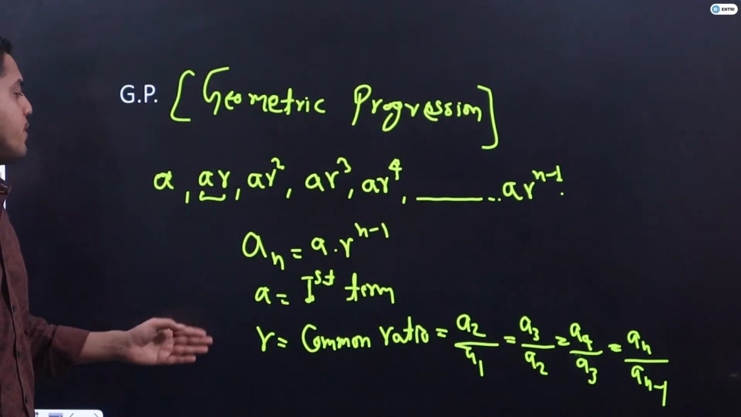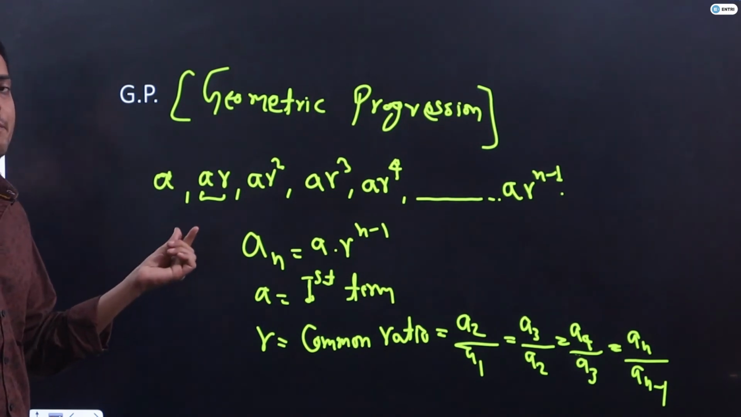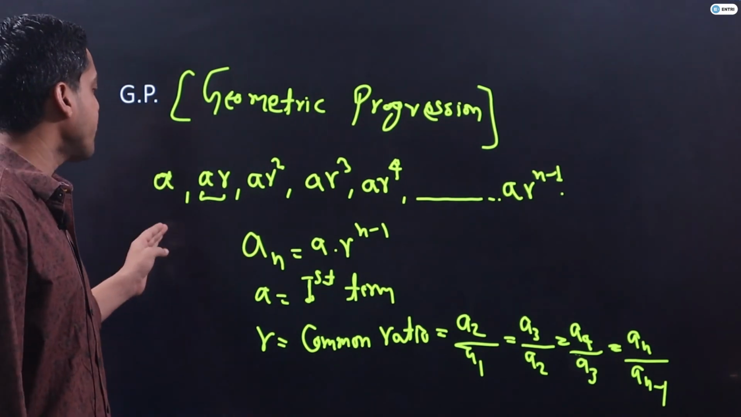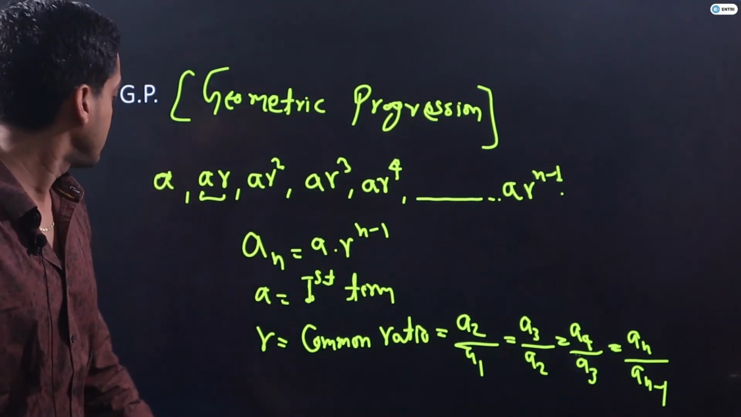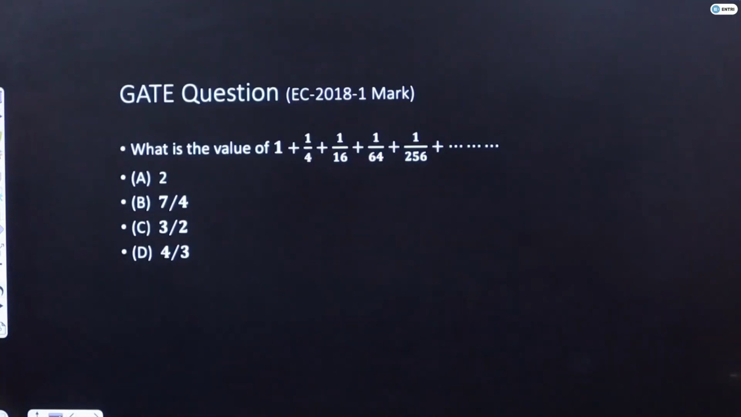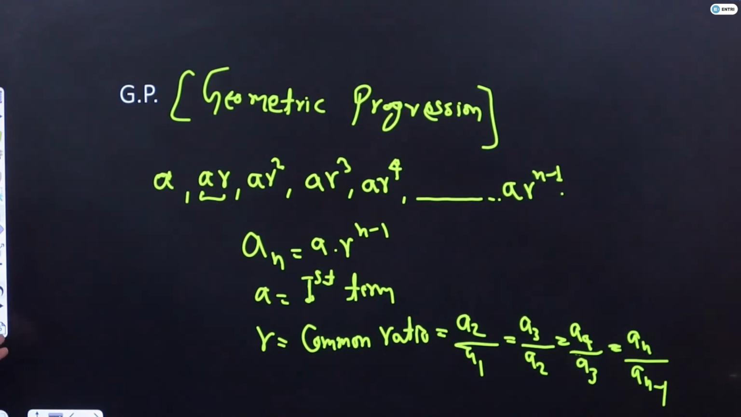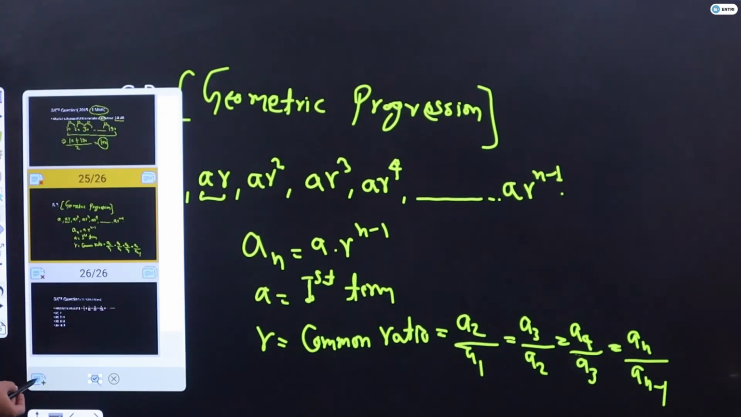So this is nothing but GP. Here numbers are getting multiplied with a certain number, and that number will remain constant throughout the GP, that is nothing but R. Now guys, do you know what is the sum of GP, guys? What is the sum of GP?